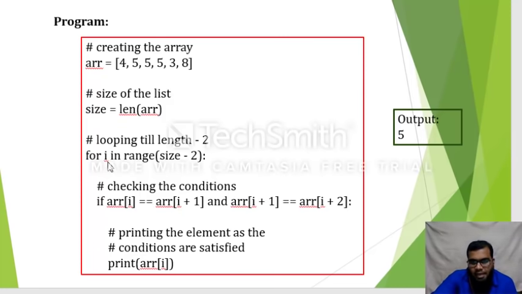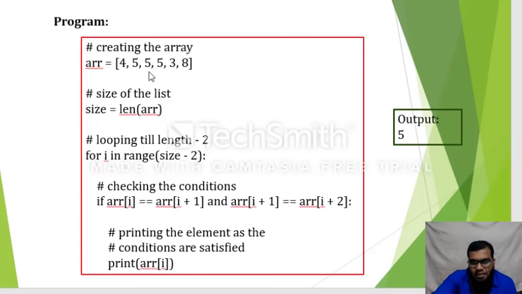Now I will be automatically incremented to 1. I leave the first number 4, I leave this and I'll go with the first index. So the first index will be compared with the second index, and the second index will be compared with the third index.